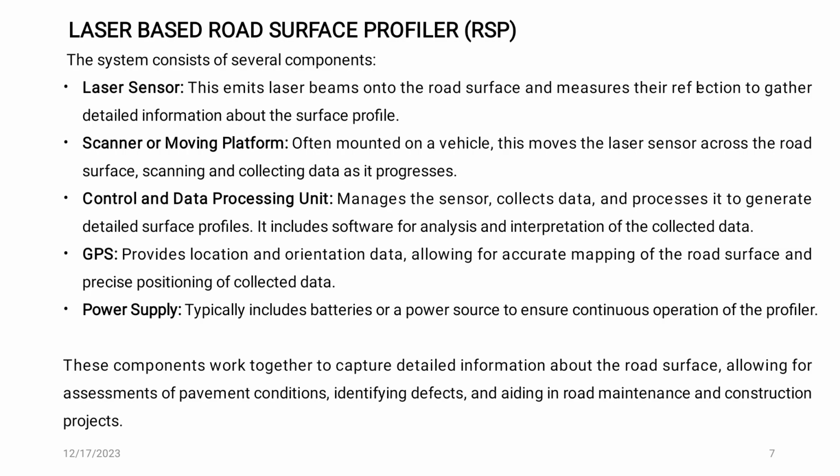These components work together to capture detailed information about road surface, allowing for assessment of pavement condition, identifying defects and aiding in road maintenance and construction projects.